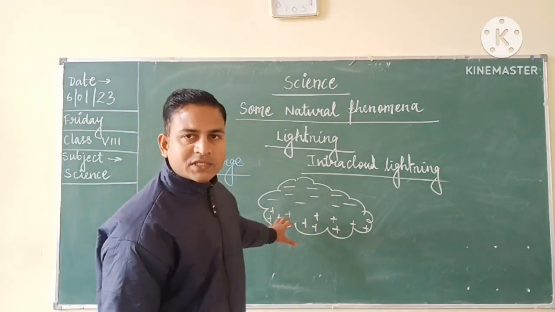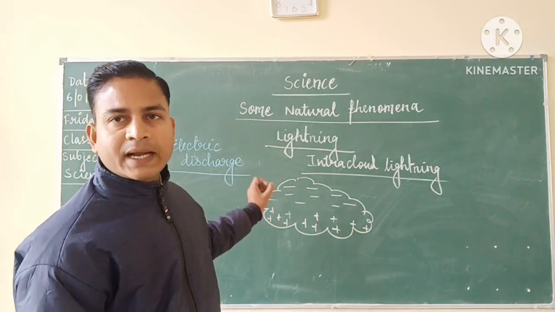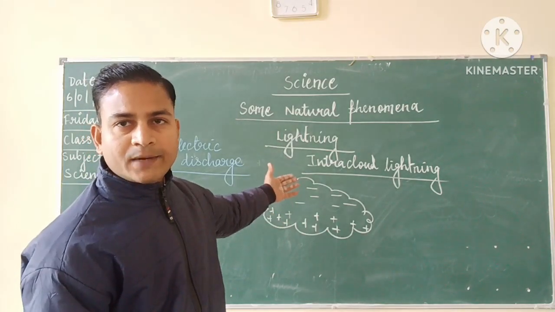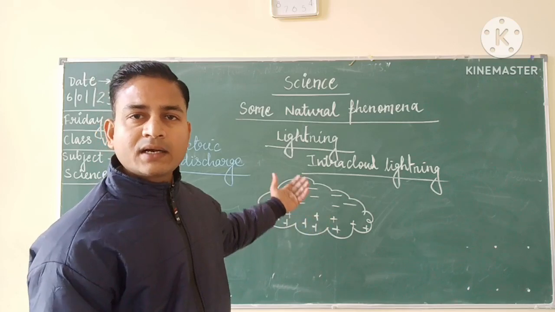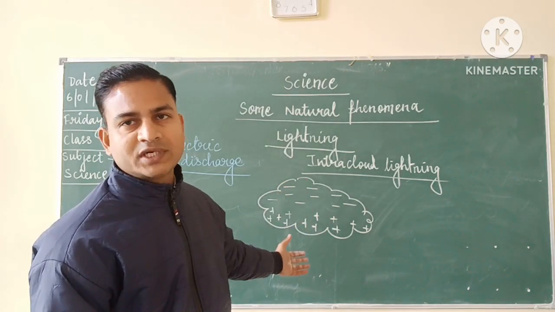For example, suppose this cloud has developed negative charges in its upper portion and positive charges in its lower portion, and the amount of negative charges is more as compared to the positive charges.